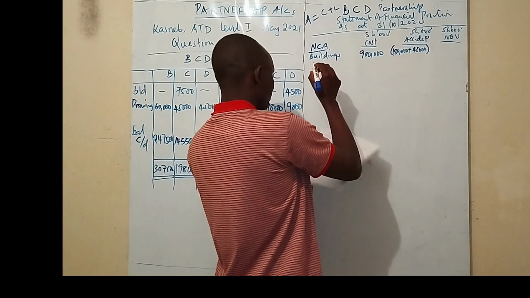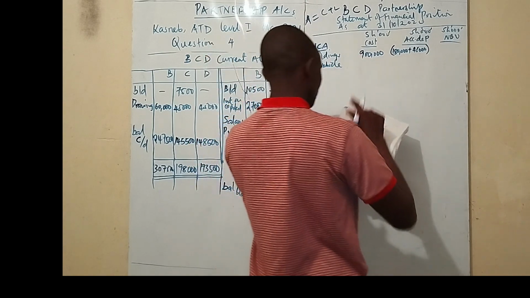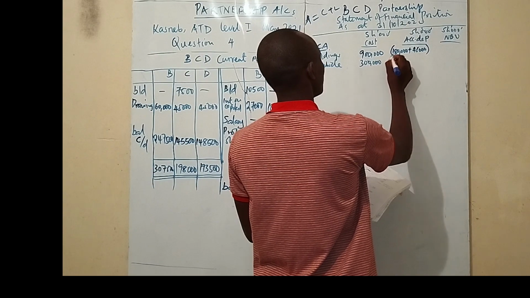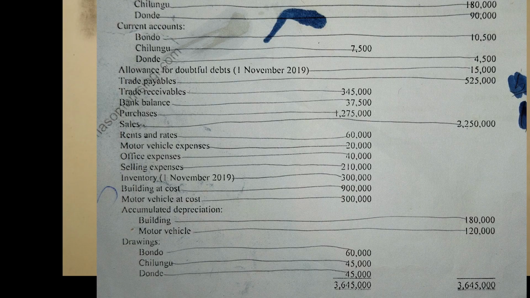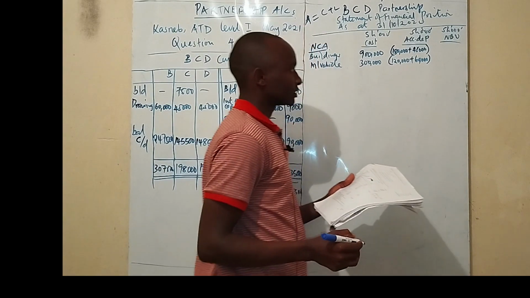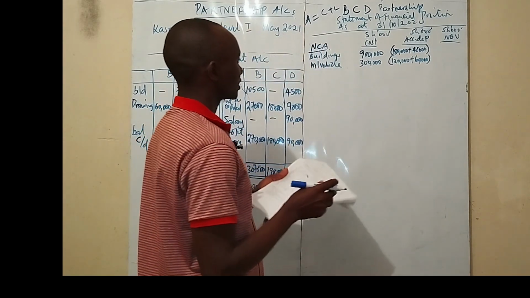And then we also have motor vehicles. The motor vehicle at cost is 300,000. We do the same. So the motor vehicle provision or accumulated depreciation is 120,000. You add the 60,000 depreciation that we calculated, right? So I don't think we have another non-current asset.